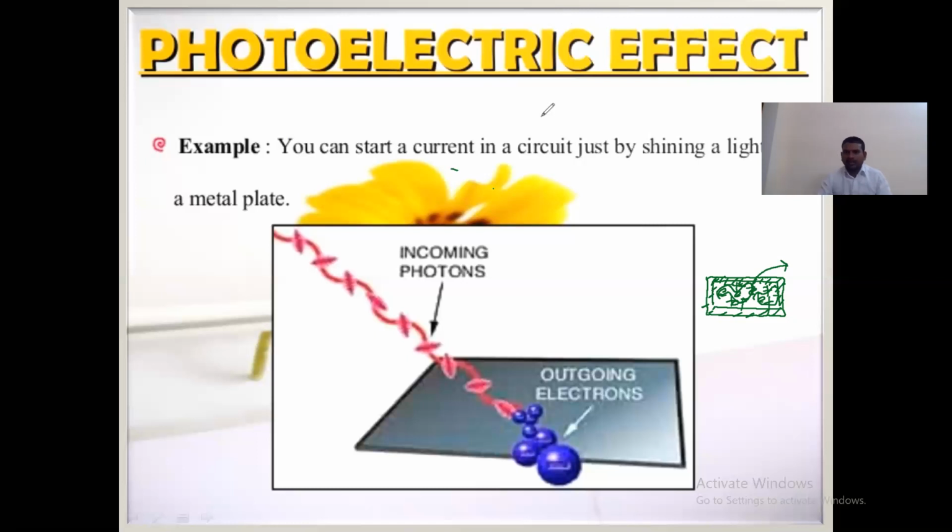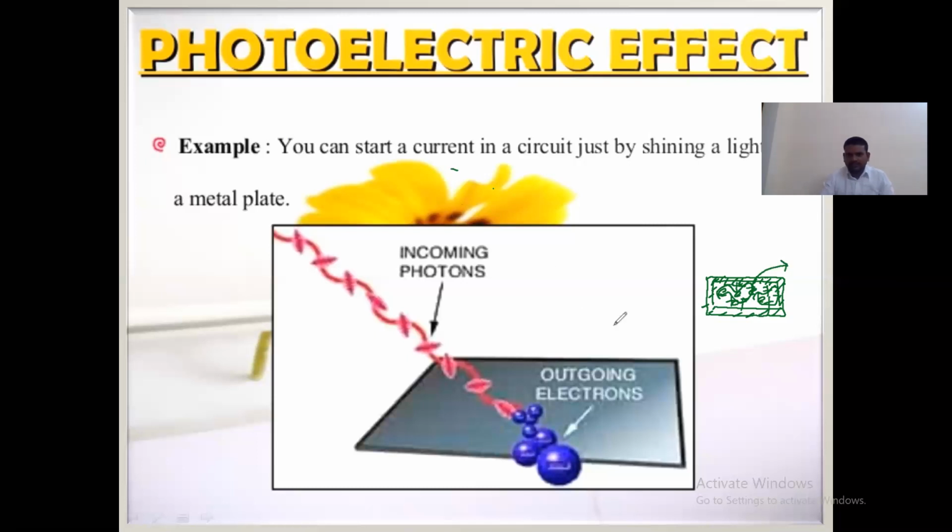These electrons are not coming out because they do not have sufficient energy to come out from the surface. They can come out only when someone gives external energy to the electrons inside the metal. Here I am telling you about sufficient energy.